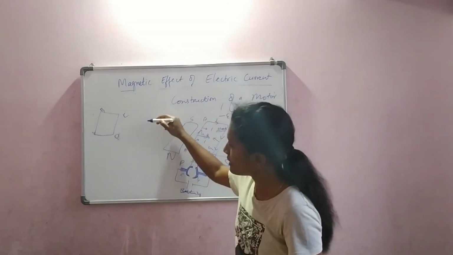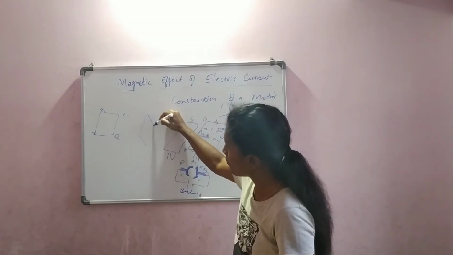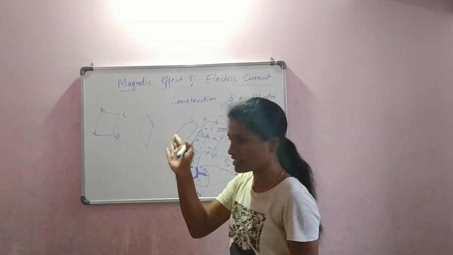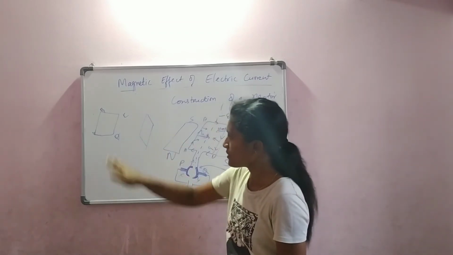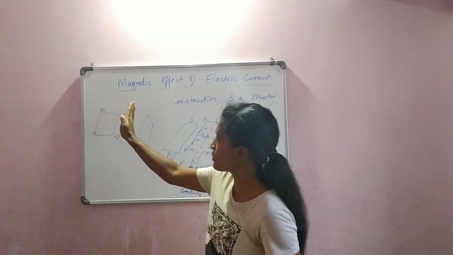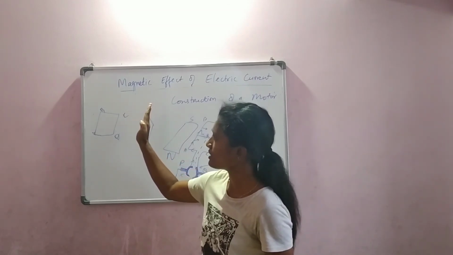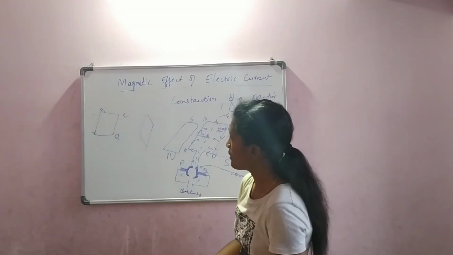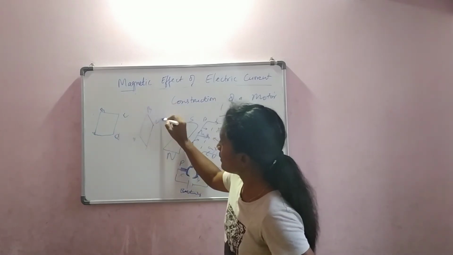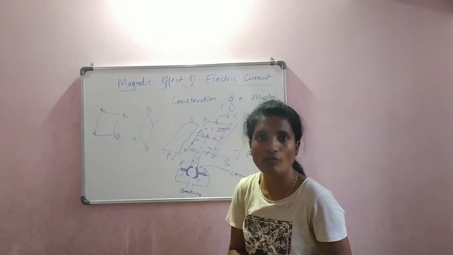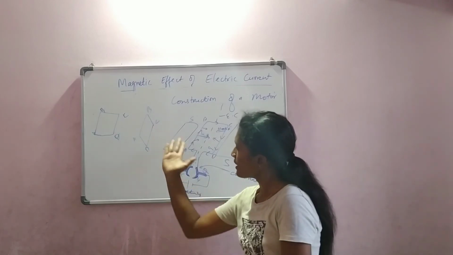Now it is slightly like this, where AB is at the top. AB was like this. Now it has moved like this. Still it has not come this way. Just now I am showing you the vertical picture. Now AB, CD, and finally how does it come? It should become like this.